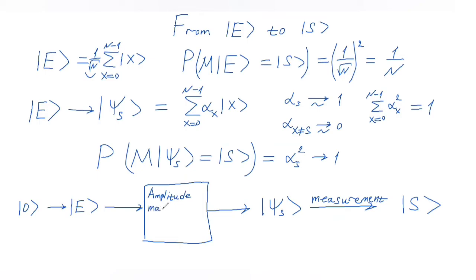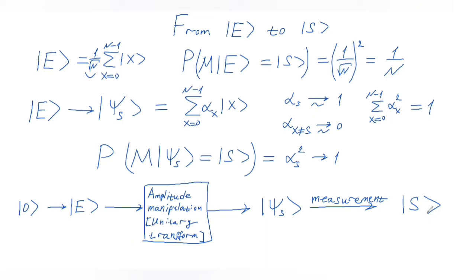This is jargon, but nevertheless, it's an important concept. To be more precise, this is a unitary transformation. And this unitary transformation changes amplitudes of the equal superposition state in a way that we are very likely to